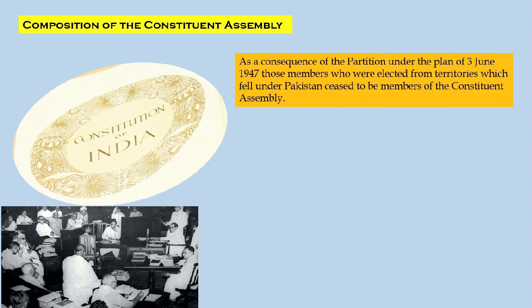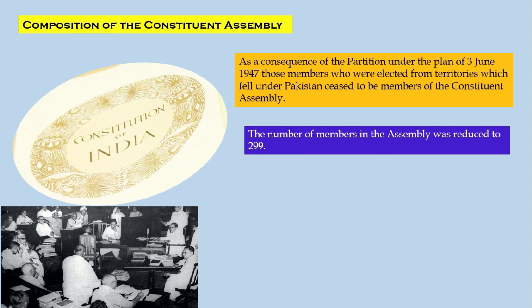As a consequence of the partition under the plan of 3rd June 1947, it was decided that India and Pakistan would be partitioned. So the members who were elected from the territories which fell under Pakistan ceased to be members of the Constituent Assembly. They were no more members of the Indian Constituent Assembly. So the number of members in the Assembly was reduced to 299.